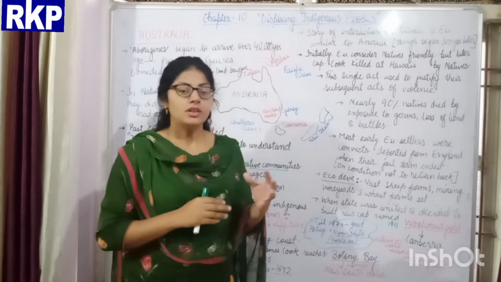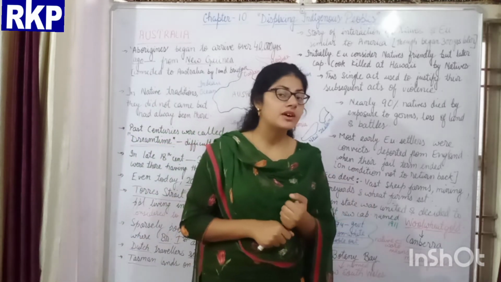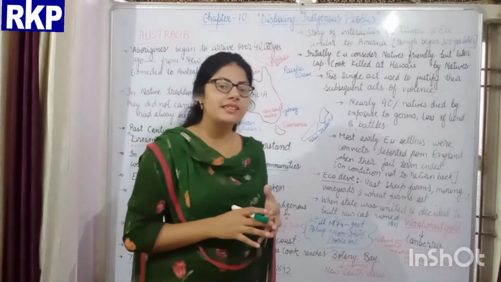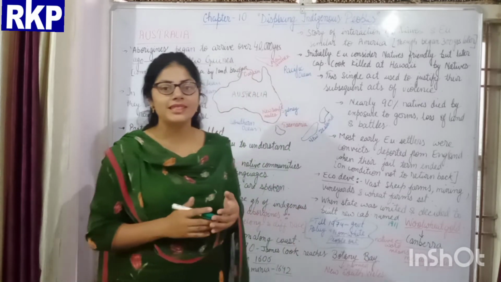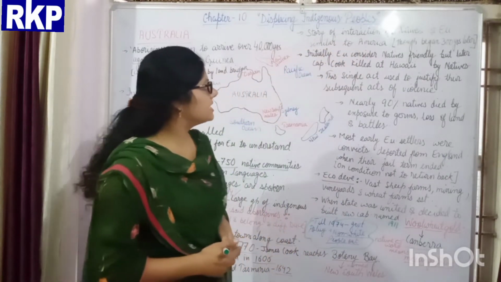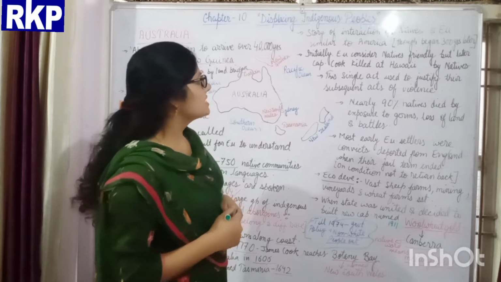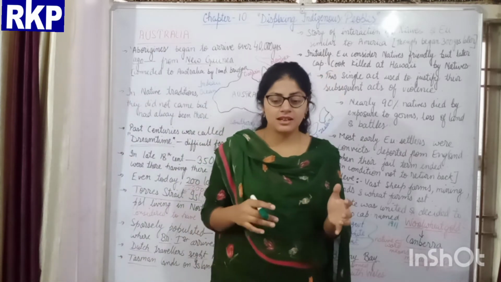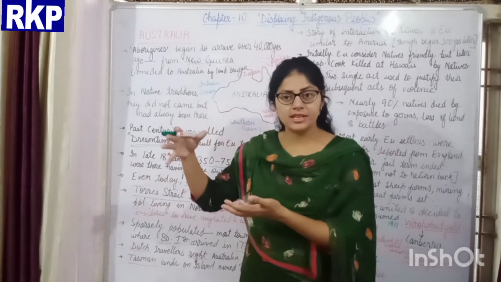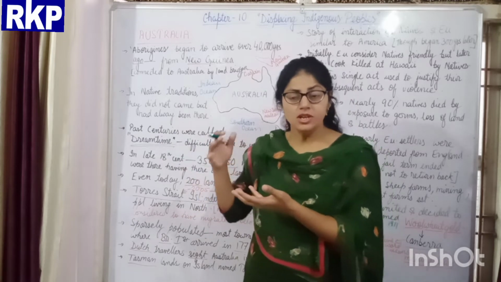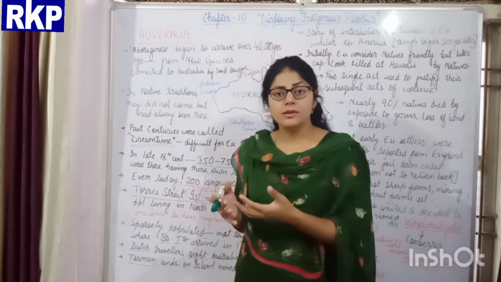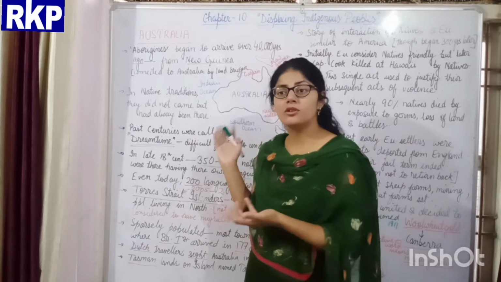As I told you, the first Briton who reached there was Captain Cook in the year 1770. So what happened when these Aboriginal people came in contact with these Europeans? The story of interaction between natives and Europeans was similar to America. As it happened in America, the Europeans went there and pushed the indigenous people to some other land for their own motive. The similar thing happened in Australia also.